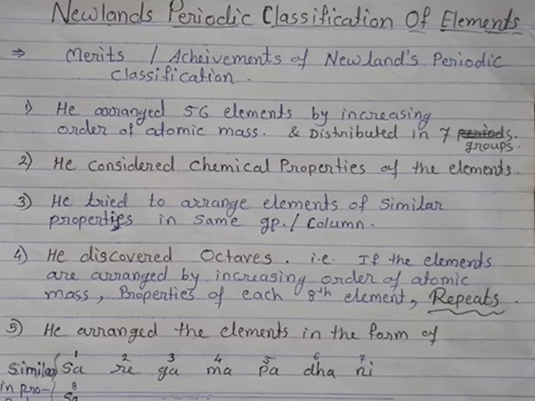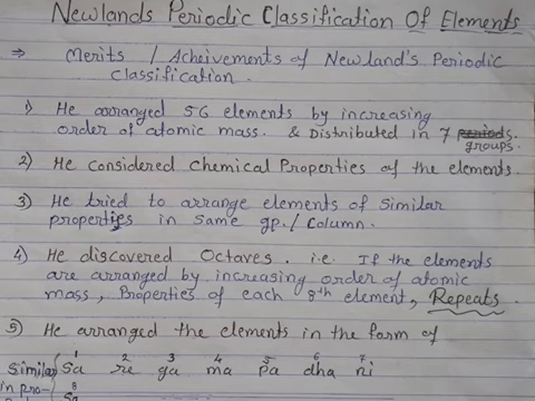The first merit, the first advantage, is that he arranged 56 elements by increasing order of atomic mass, and also distributed those elements in 7 groups. The second achievement is that he considered the chemical properties of elements.